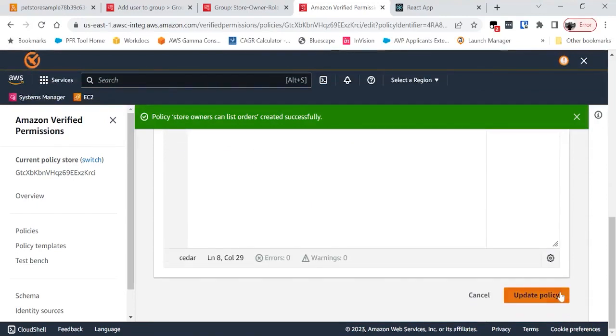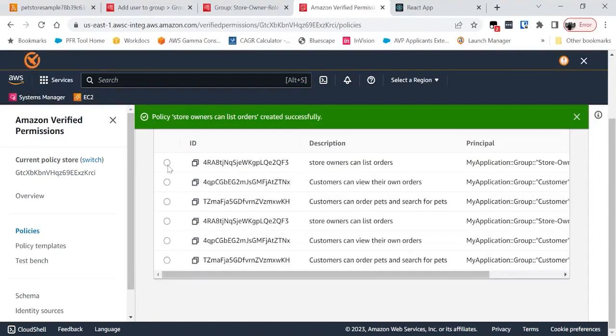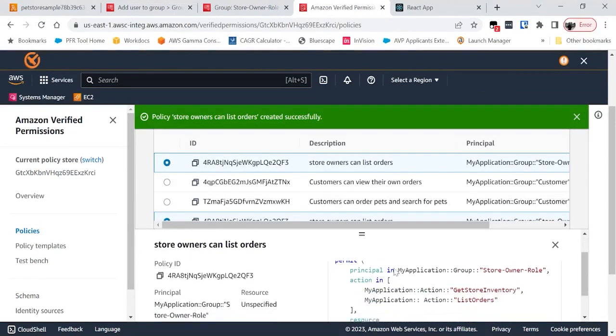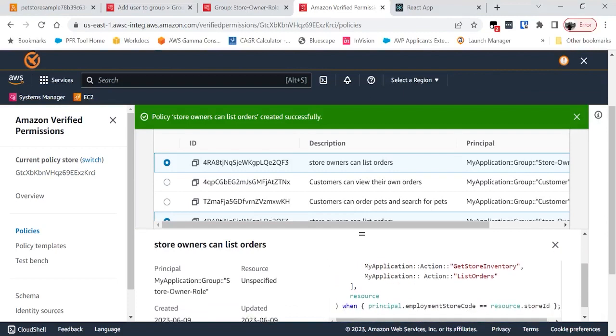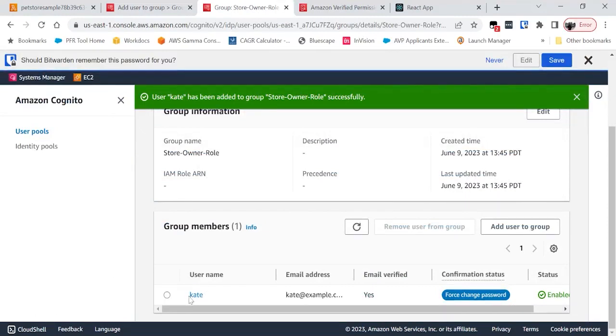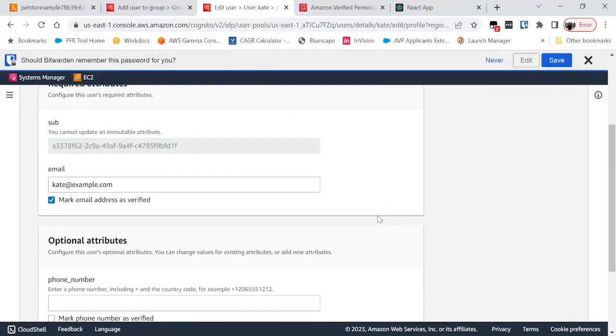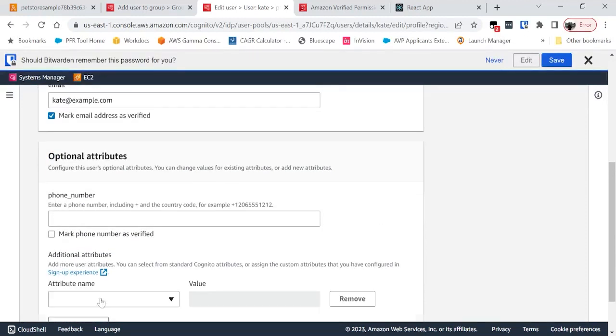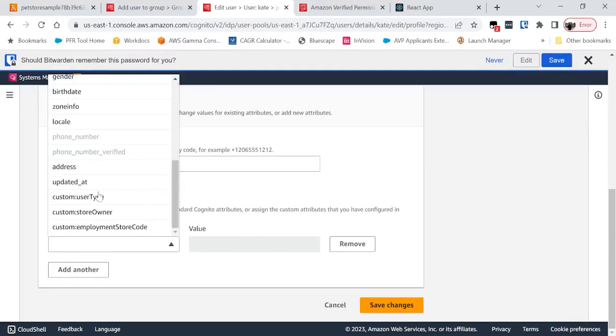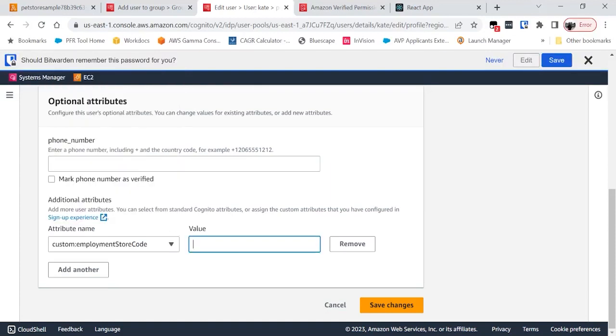So we save this policy and quickly realize we need some place that captures which store the principal works in. And to do that, I go back to Cognito and configure it as an attribute for store owners. So in this case, I'm going to go into Kate. I'm going to add an attribute called employment store code. Oh, I am geeky. I was a developer before being a product manager, and so I come up with all sorts of names. And so great, she owns the Austin store. I'll save this.